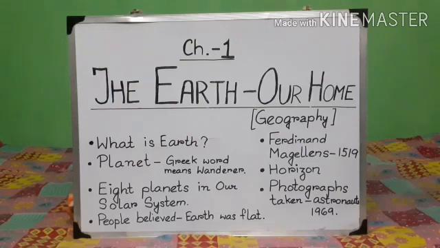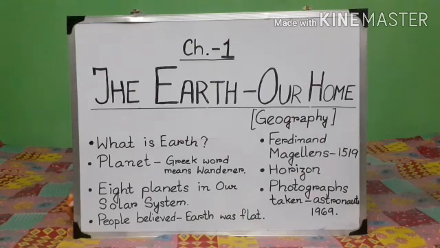How did he prove it? He took sailors and started sailing from Spain, kept on travelling in east direction, and after years of sailing he came back to Spain, which proved that earth was round.